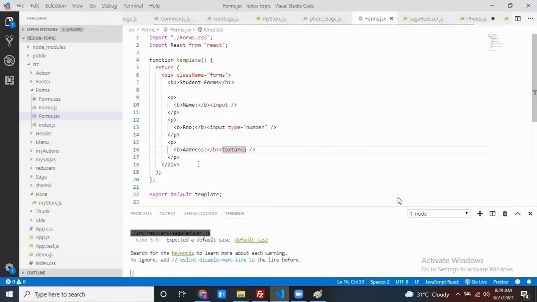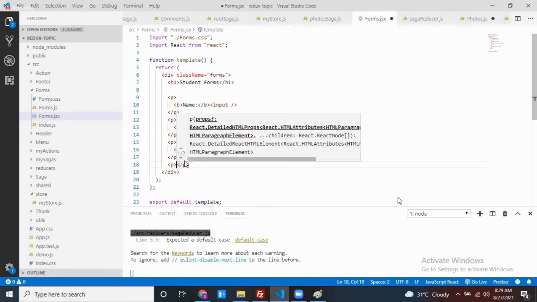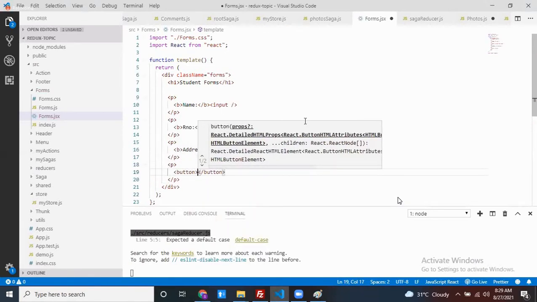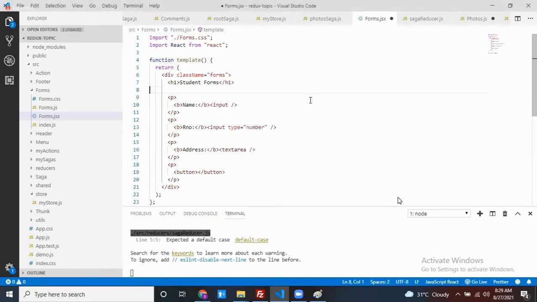Next, a button is required. I want to make the look and feel by using Bootstrap. Bootstrap will also use a button. I want to use a submit. Can anyone tell how we can use a submit instead of onClick?